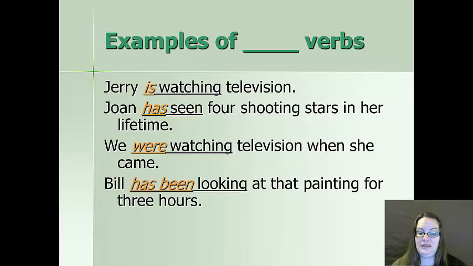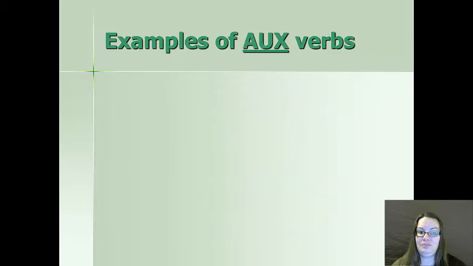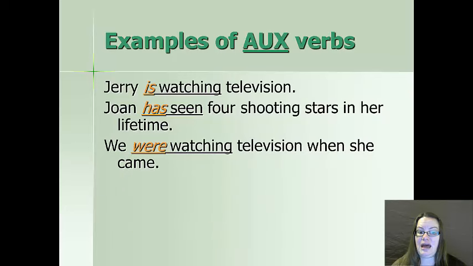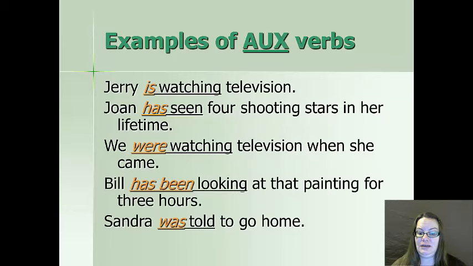Bill has been looking at that painting for 3 hours. Sandra was told to go home. These are all examples of auxiliary verbs. Okay, is, has, were, has been, and was.